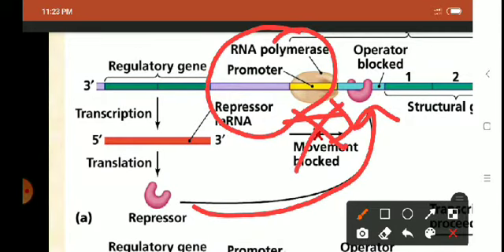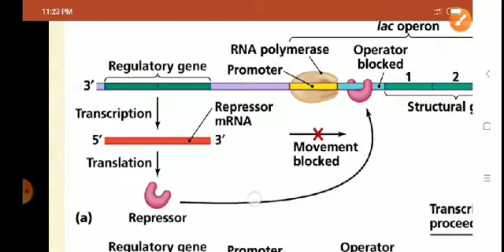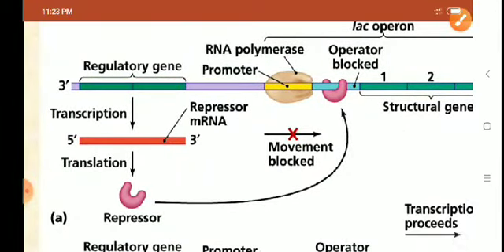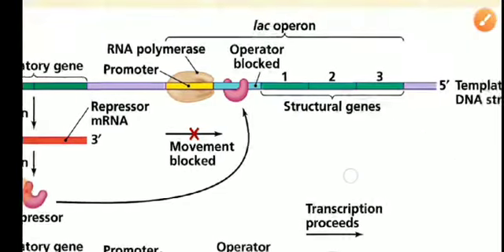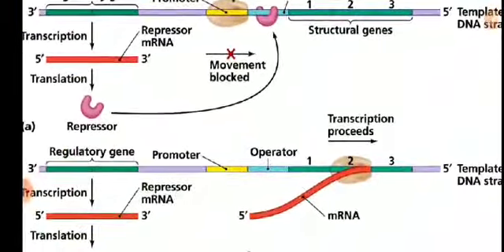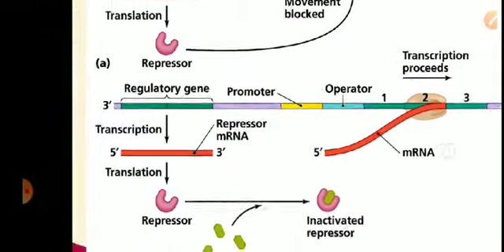How will RNA polymerase reach the structural genes? It cannot reach the structural gene because operator gene is blocked by the repressor. And what will happen in that case? In that case, structural genes will not be transcribed. So no transcription and translation of structural genes will take place.